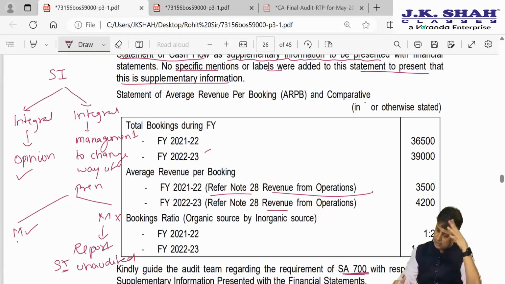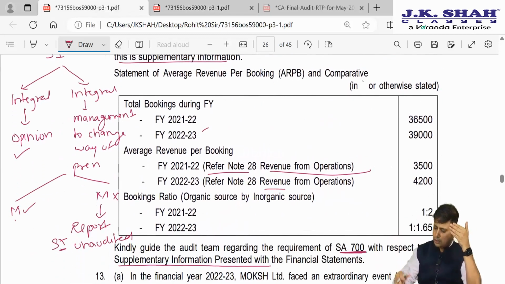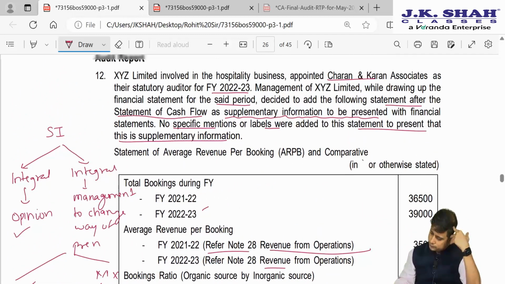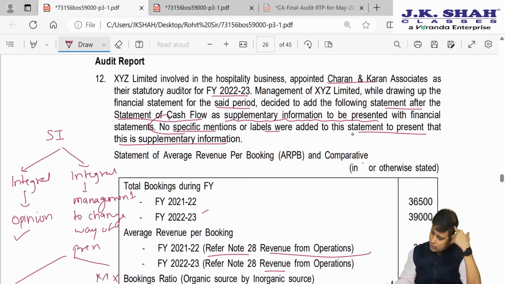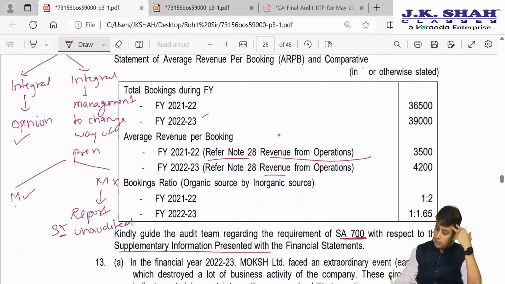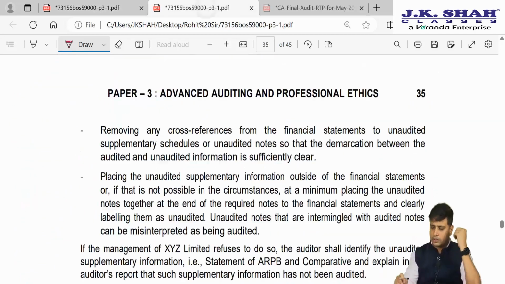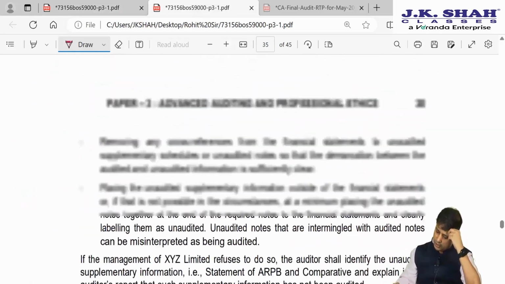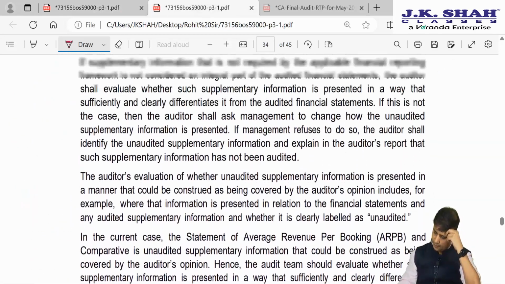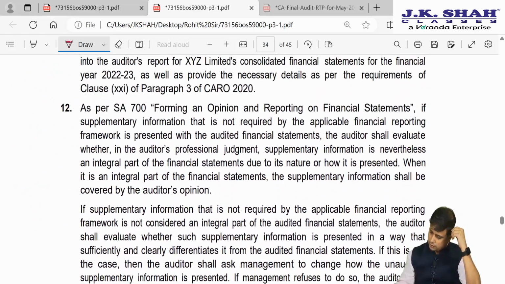So now in this case it is quite evident that it is looking integral, because here they said no specific mention or labels were added to present that it is supplementary information. Here they have also given a lot of references, so it is quite evident that it is an integral part. So what they say here is that if it is an integral part, then it shall be covered by the auditor's opinion.